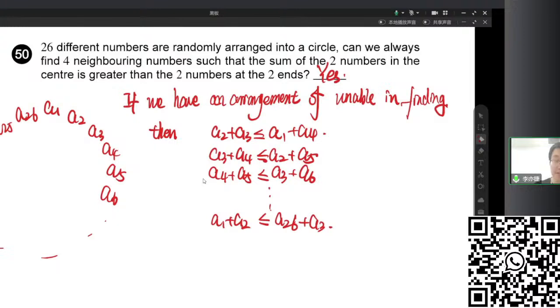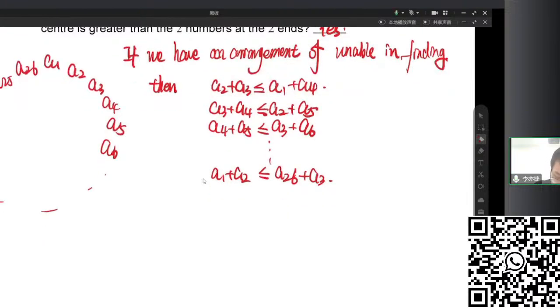If there is an arrangement like this, where all the consecutive groups satisfy this condition, let's see what we get. Like question 41, we also add them together. On the left is the sum of the two consecutive numbers in the middle, so each number is counted 2 times. So the sum on the left is twice the sum of all these numbers.